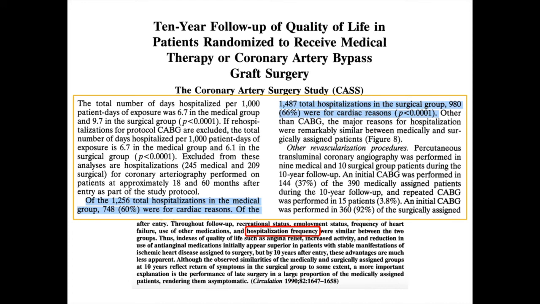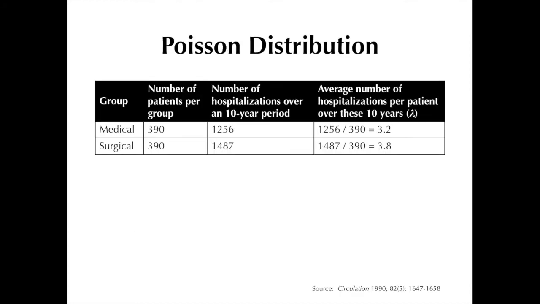Let's extract this data and present it in tabular form. In the medical group, there were a total of 1,256 hospitalizations dispersed over this 10-year period. On the other hand, the surgical group had 1,487 hospitalizations. To get the average number of hospitalizations per patient over this time period, a number which is effectively our lambda, we divide the total number of hospitalizations by the number of patients in each treatment group.